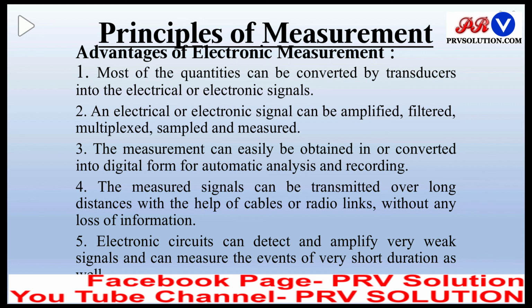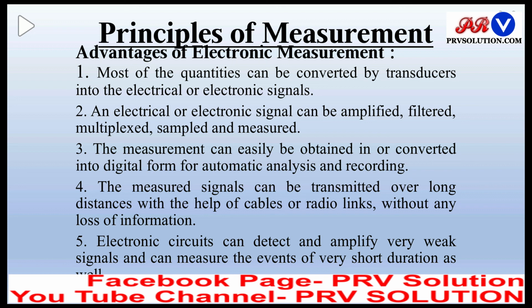So this is also an advantage of the electronic measurement. The measured signals can be transmitted over long distances with the help of cables or radio links without any loss of information. So telemetry is used for the transmission of the signals from one point to another point. This is the topic of telemetry.